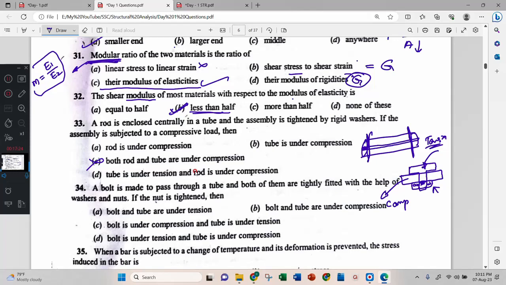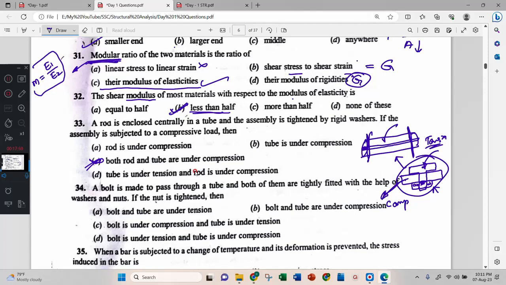Both compression is not possible. Therefore both rod and tube in compression, wrong. Okay, here in this case you just remember the material here and the outer shell both are same, rod and nut are same. Therefore tube is under tension, and the rod is under compression.